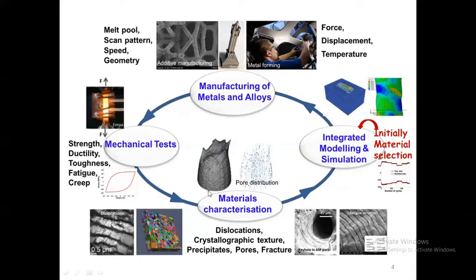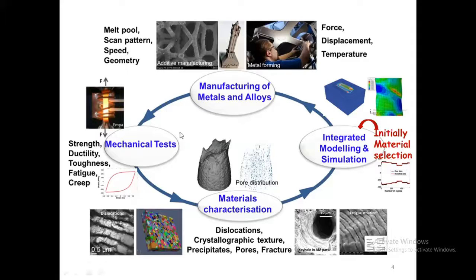Whatever we do in the manufacturing of metals and alloys, yes, we have a software tool to understand the casting process, or a simulation tool available for the heat treatment process.